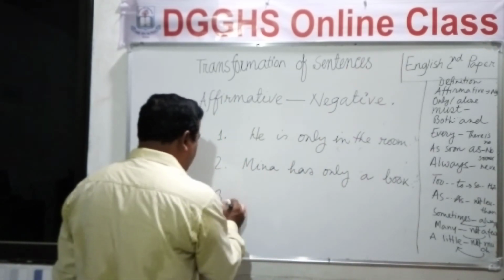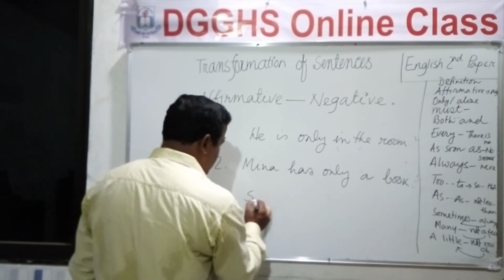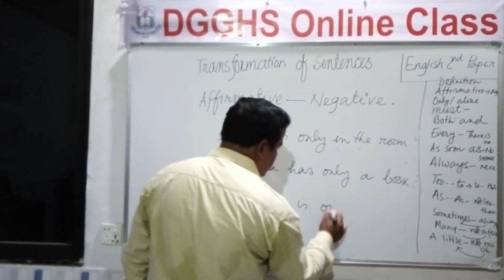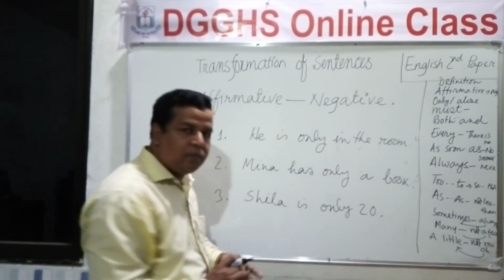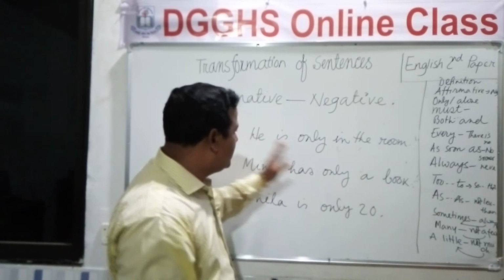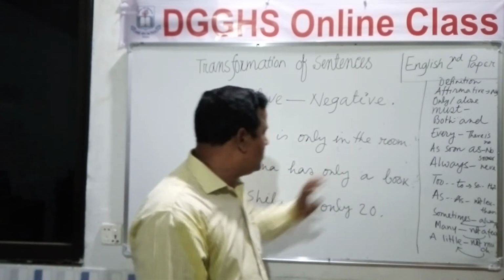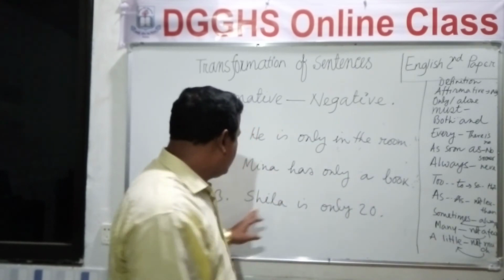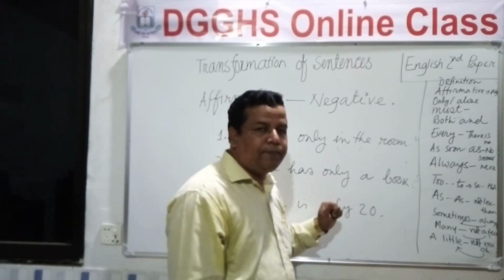Number three, Sheila is only 20. Okay, dear student, I have written three sentences on the board. Number one, he is only in the room. Number two, Mina has only a book. And number three, Sheila is only 20.